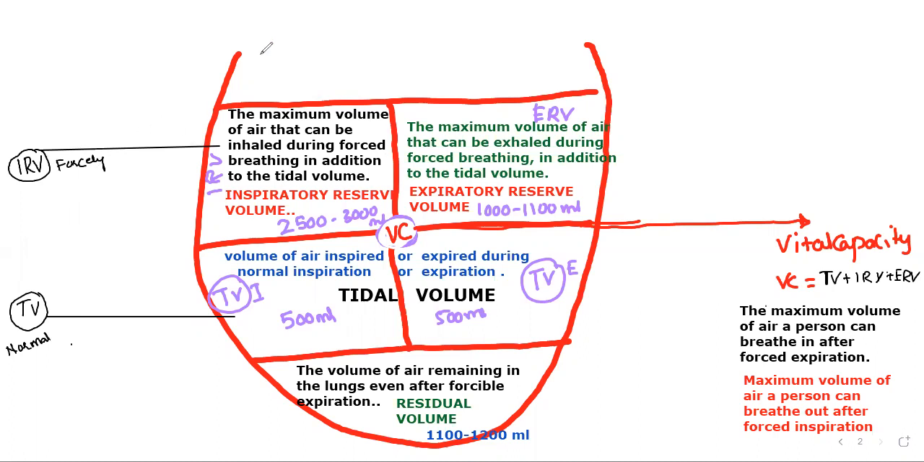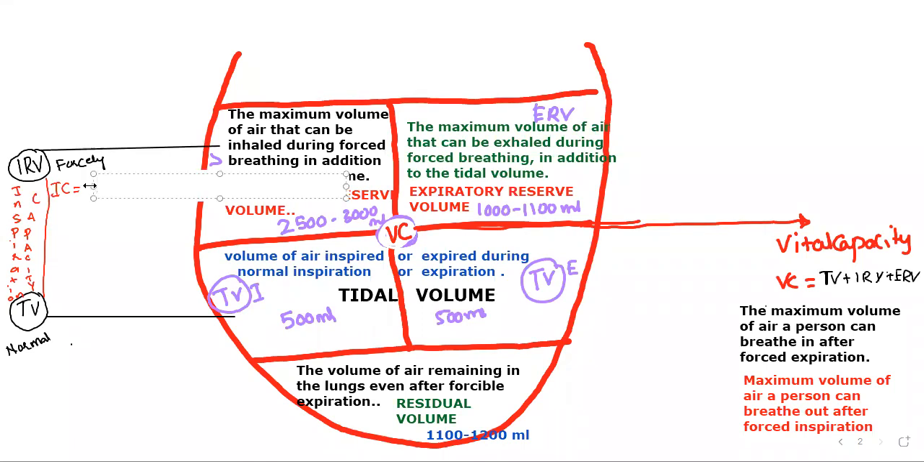Let me write with red color. So what we are saying here is inspiration capacity. IC, in general we say it as IC, inspiration capacity. That means IC equals what you can do. What you can do, sir, I can do normal inspiration, I can do forcible inspiration.